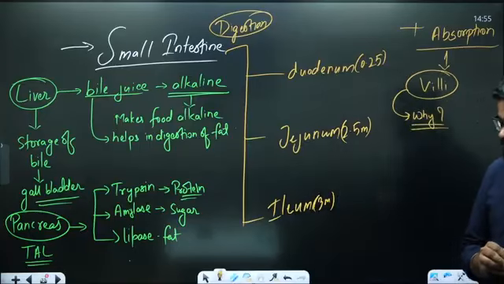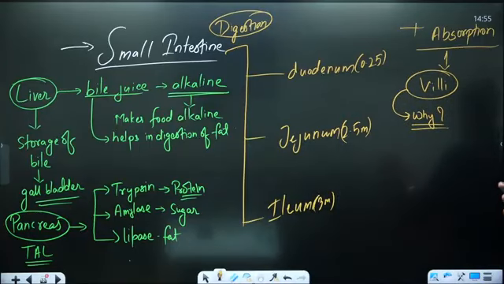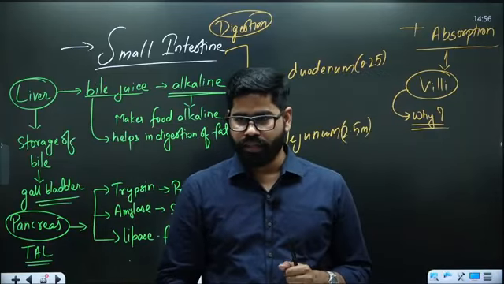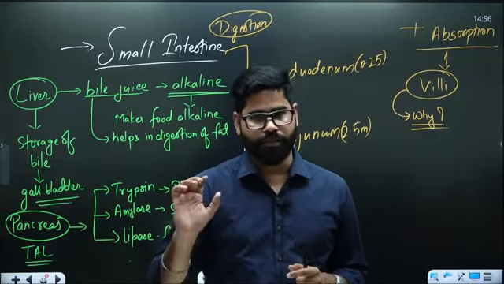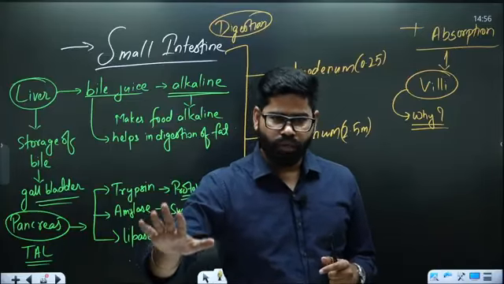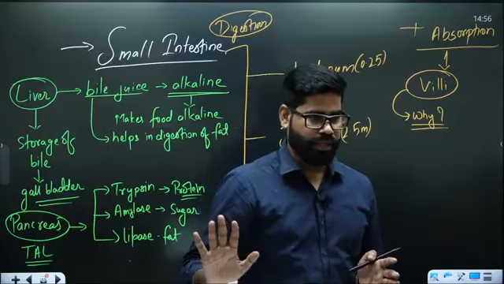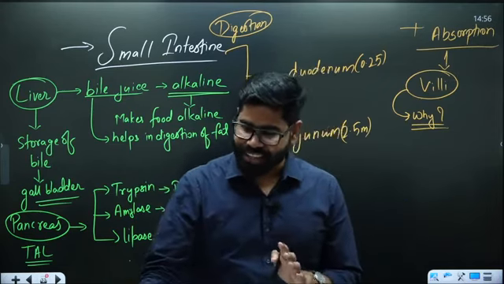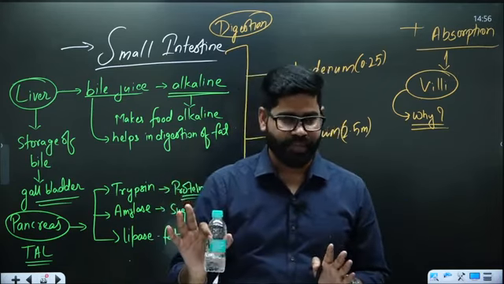Suppose you have one glass of water and you keep it on this table. Tomorrow if you come here, you will find that almost the same amount of water is there, unless someone drinks it. So if no one is drinking it, you will find the same amount of water.